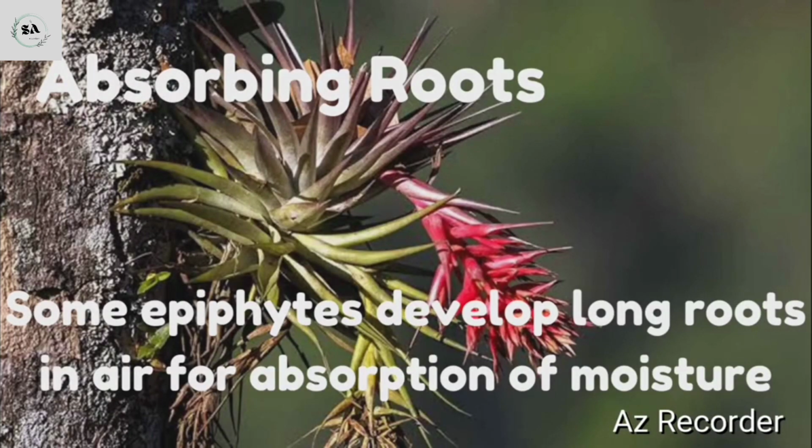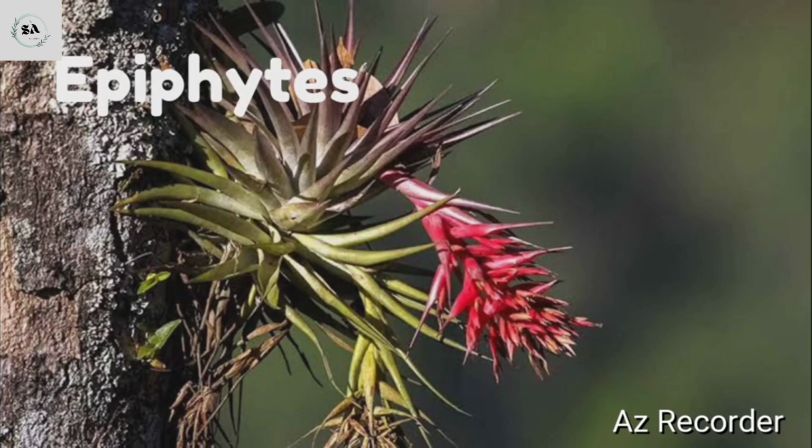Second type is the absorbing roots. Some epiphytes develop long roots in the air for absorption of moisture. These roots are called absorbing roots. For example, epiphytes. Epiphytes are small plants which perch upon the branches of trees and have no connection with the soil. They send long adventitious roots which hang freely in the air and absorb the moisture from it.